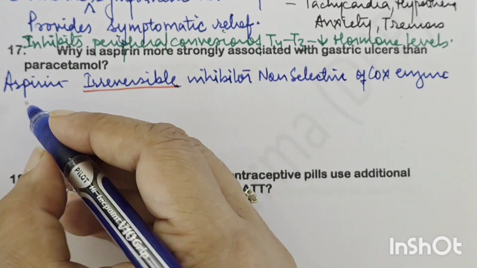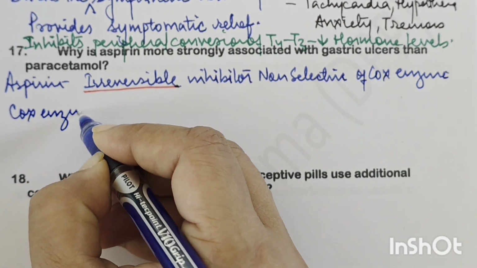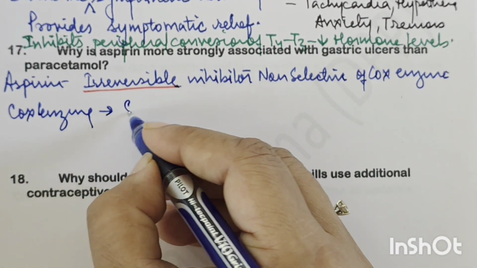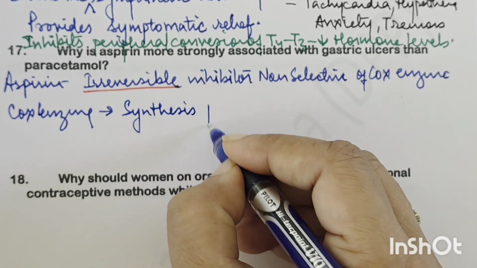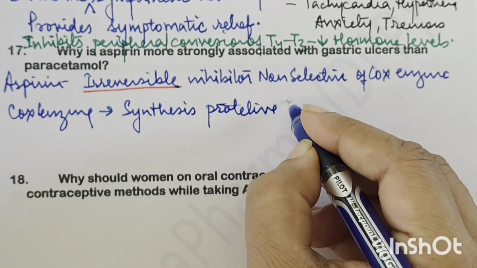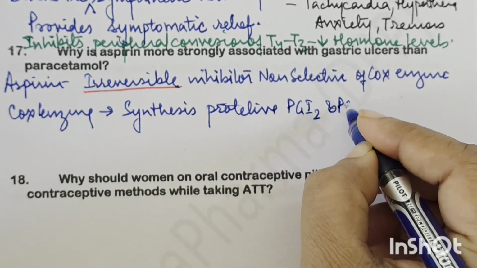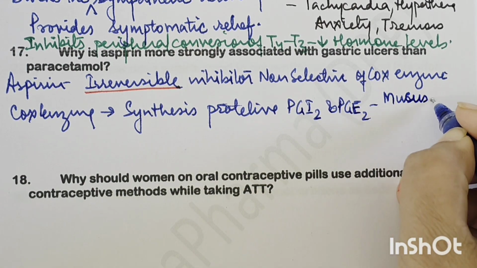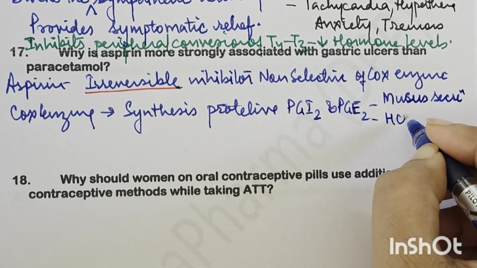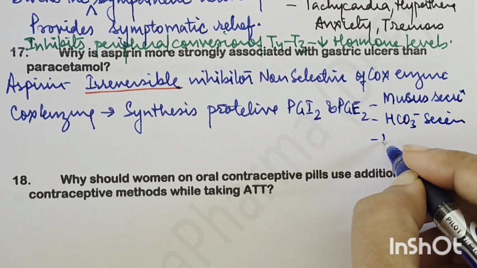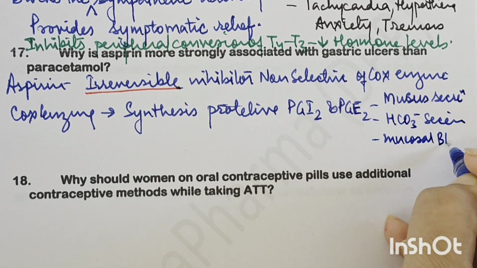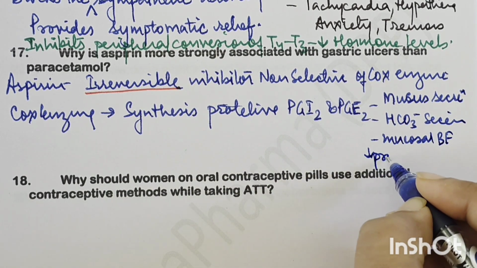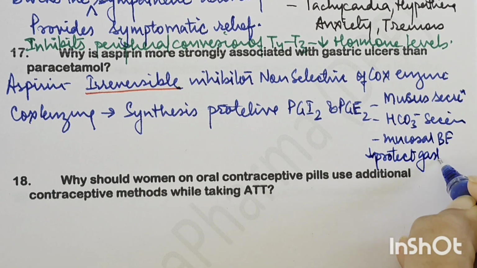Now the COX 1 enzyme actually synthesizes protective prostaglandins, that is PGI2 and PGE2, which basically cause mucus secretion, bicarbonate secretion, and mucosal blood flow. So because of this activity, they protect the gastric mucosa, right?